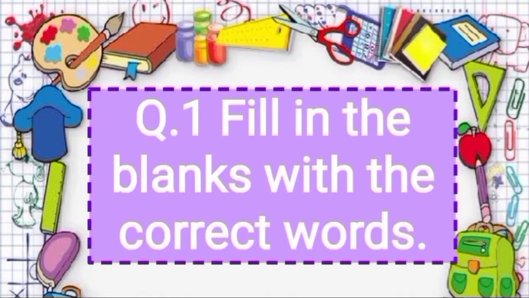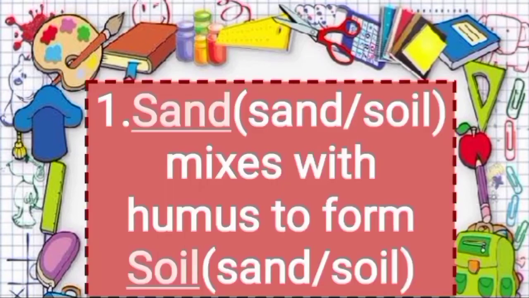Now let's revise and understand. Fill in the blanks with the correct words again. First, dash. Option sand. Another option soil.